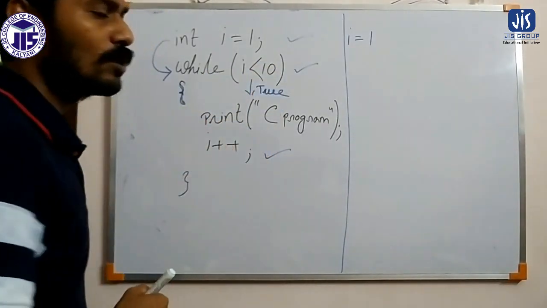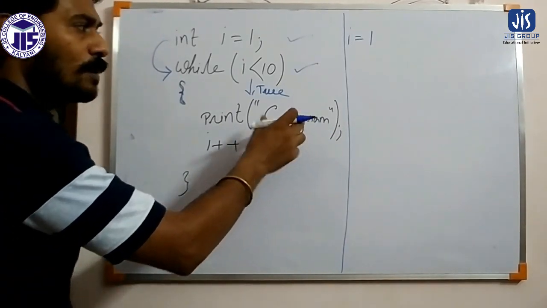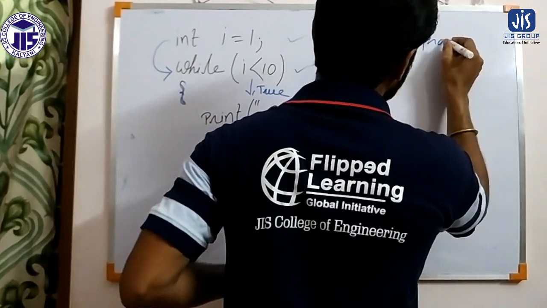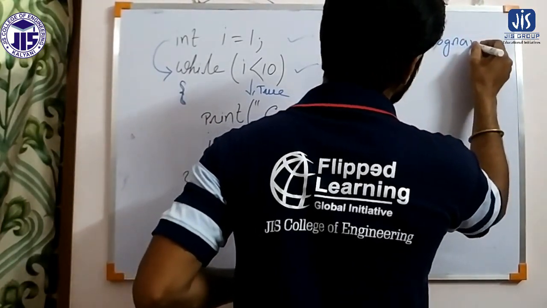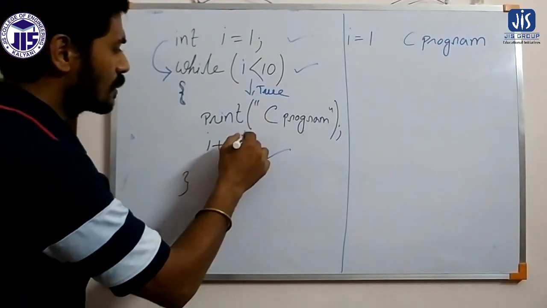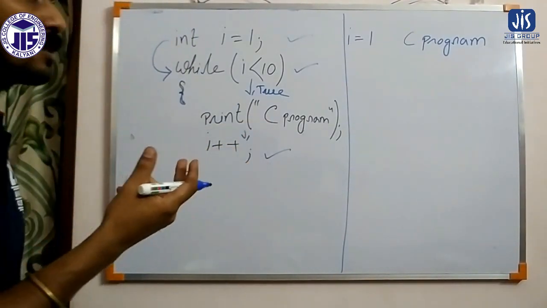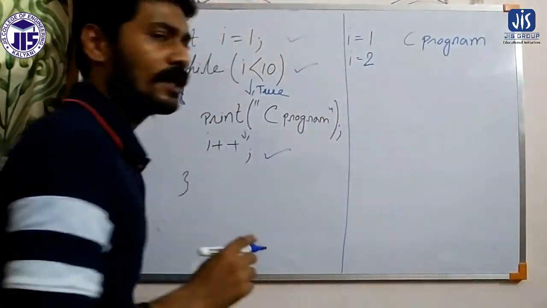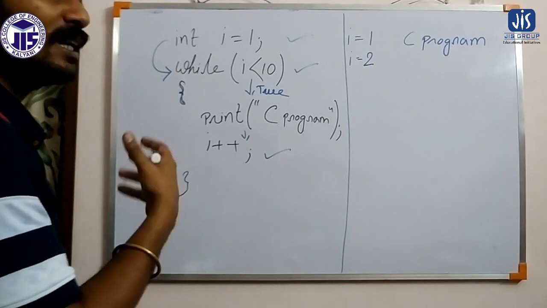After entering into the body of the loop, it will print the statement C program. Then the next statement is I plus plus, so the value of I will increase. What is the value of I now? The current value of I is 2 after the increment operation.